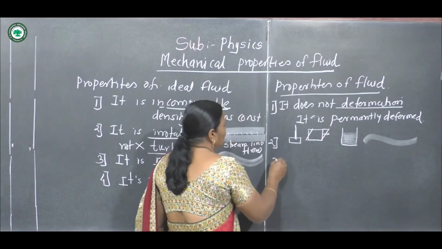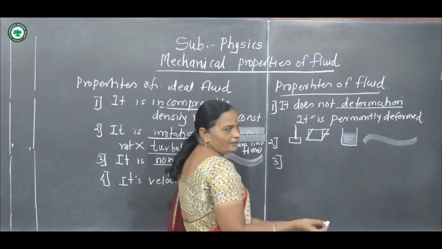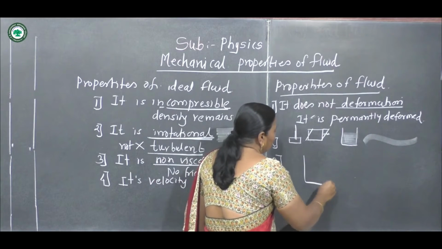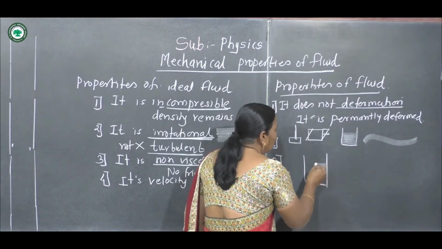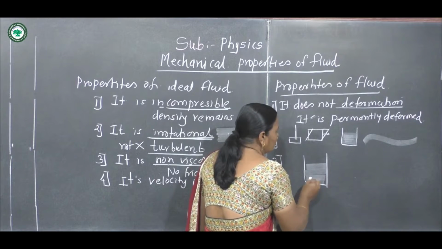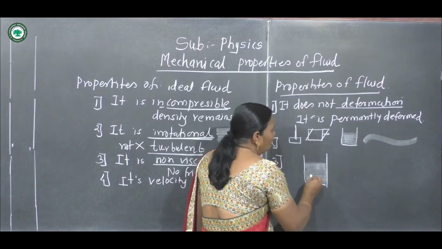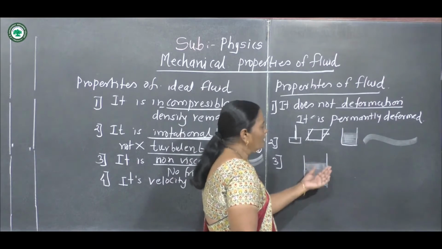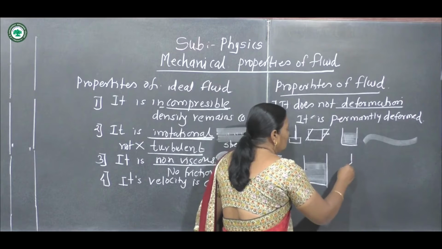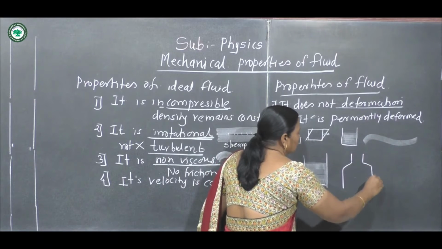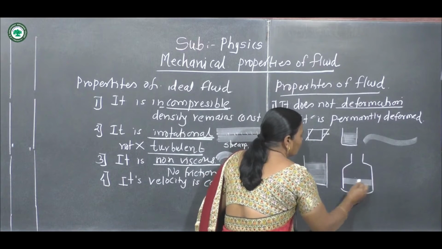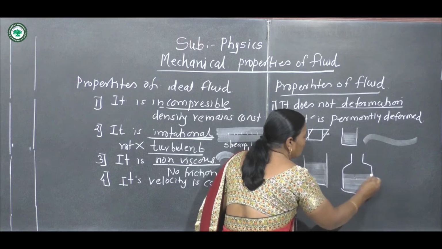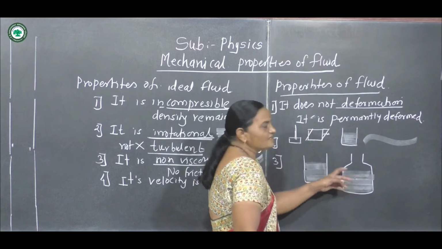Now the third property. The liquid is kept in a container. Suppose this is a beaker. The shape of the liquid is like the beaker, and it takes the shape of this container.